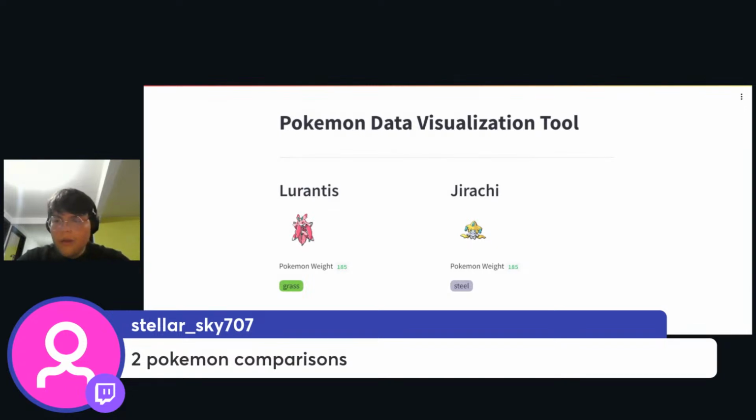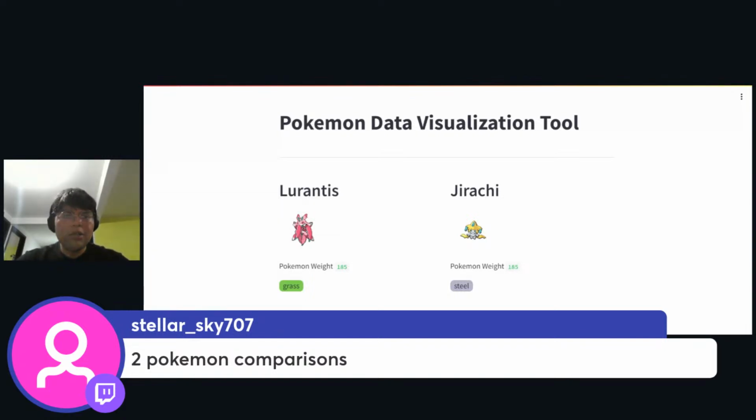So you can make a sidebar in Streamlit to let users make choices for data to be displayed. That might be cool to compare more Pokemons. Yeah, you're right, that'll be cool. I don't know if we have enough time to finish that because we need to finish in 15 minutes. But yeah, make a sidebar and then put the output in a container. Yeah, that'll be awesome. That is totally a super cool idea for generating that.